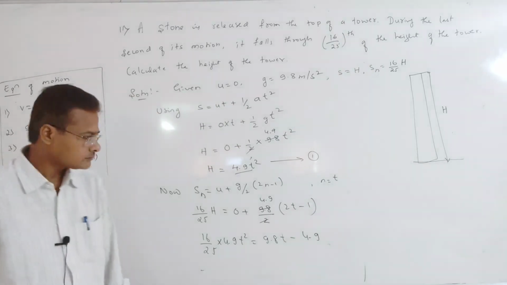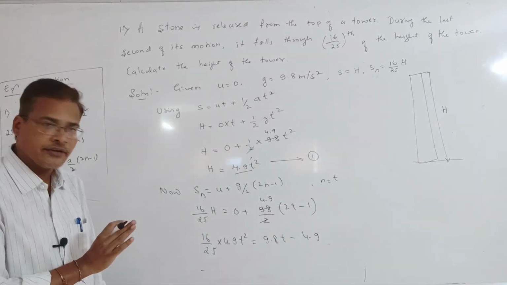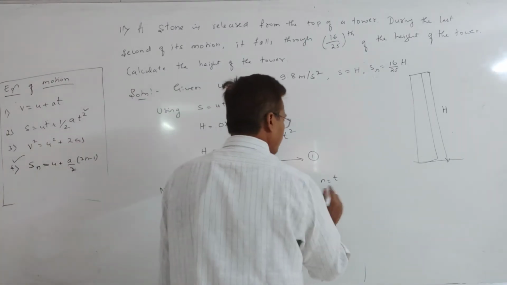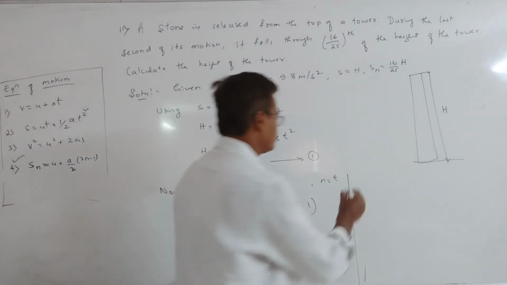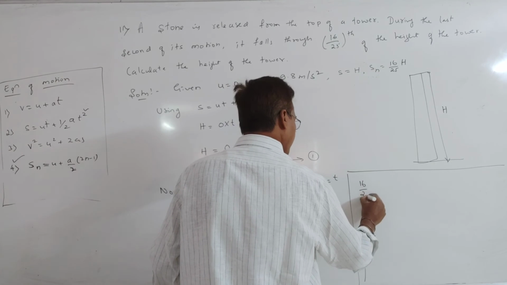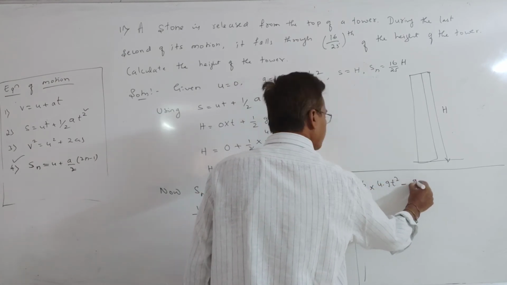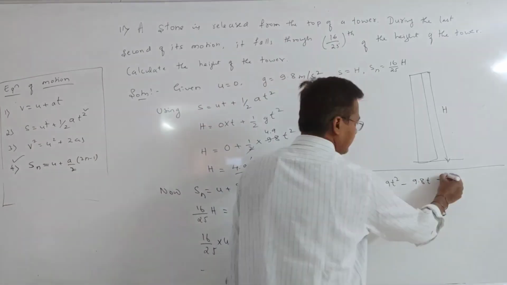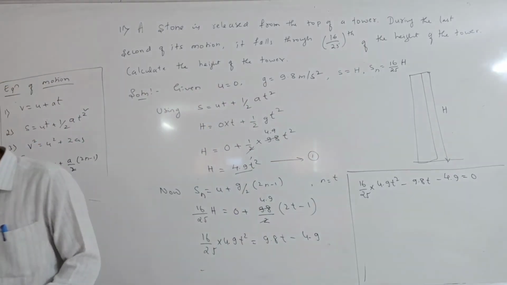Correct? Up to here understood, no? Any doubt? Do you have any doubt? So now we can shift this side. Okay, so we are going to shift like this side. So this one is 16 by 25 into 4.9 t square minus 9.8 t minus 4.9 equal to 0. Any doubt regarding this, you can ask me.